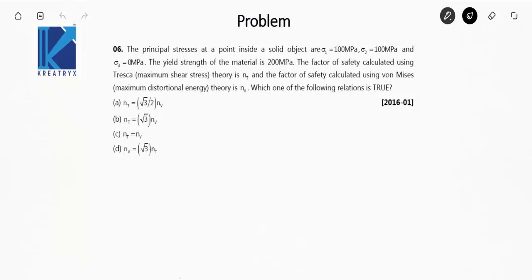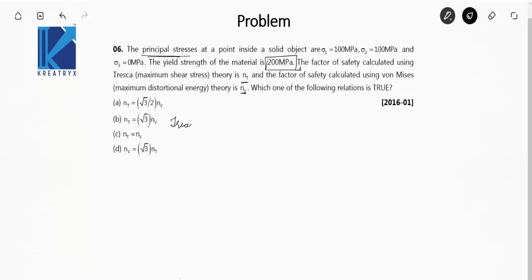The principal stresses at a point inside a solid object. So we have directly been given the principal stresses in this case, and the yield strength of the material is 200 megapascal. The factor of safety calculated using maximum shear stress theory is NT, and the factor of safety calculated using von Mises theory is NV, and we have to find the relationship between the two.